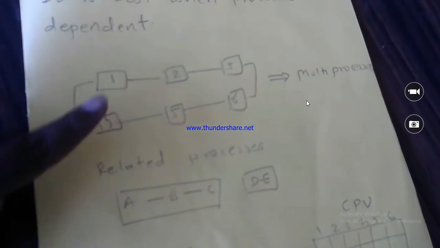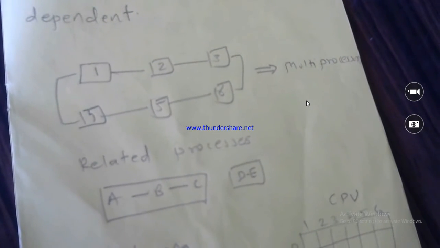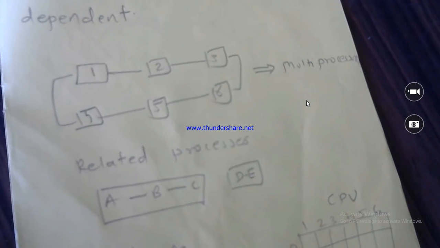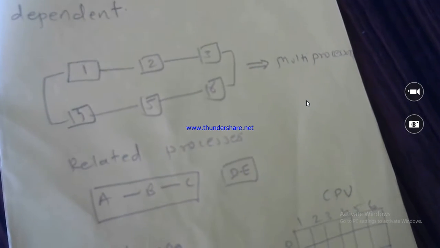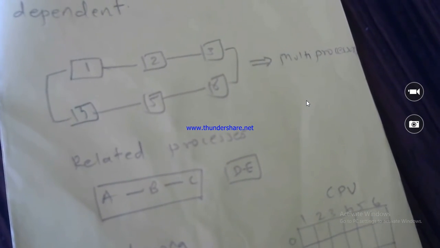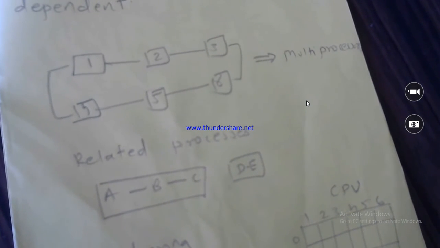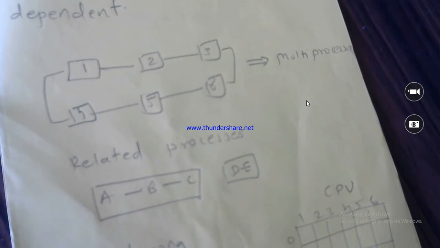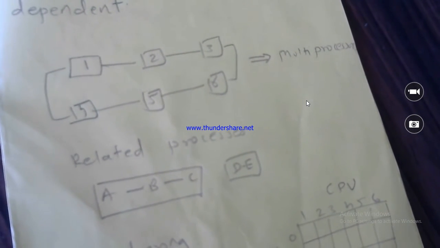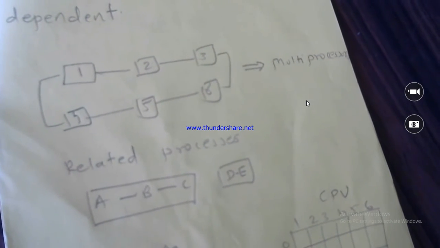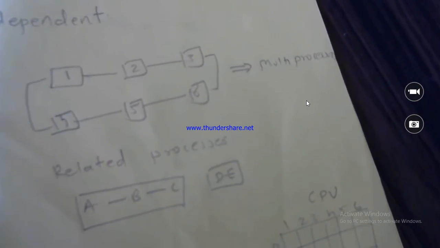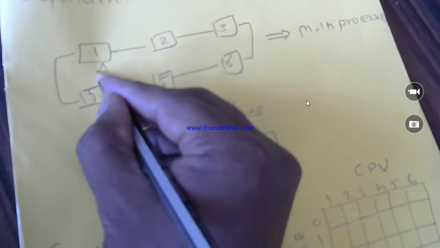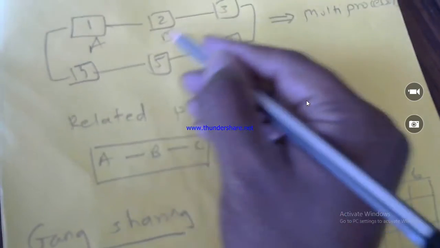Here you can see six different processors. If processors 1, 2, 3 are idle, then they call processes A, B, C, and process A will get allocated to processor 1, process B to processor 2, and process C to processor 3.